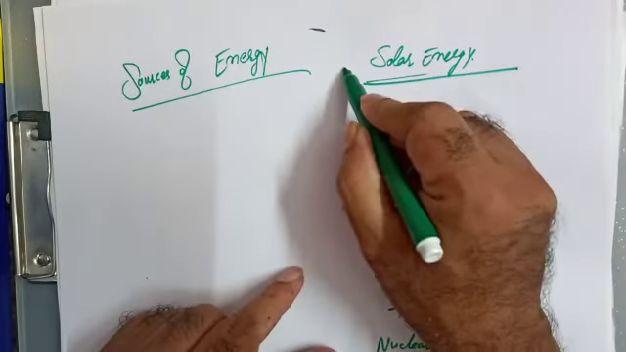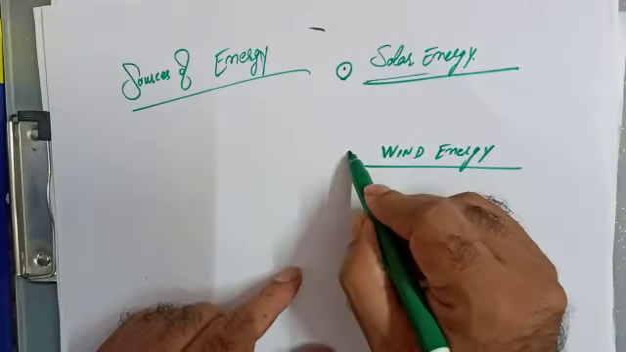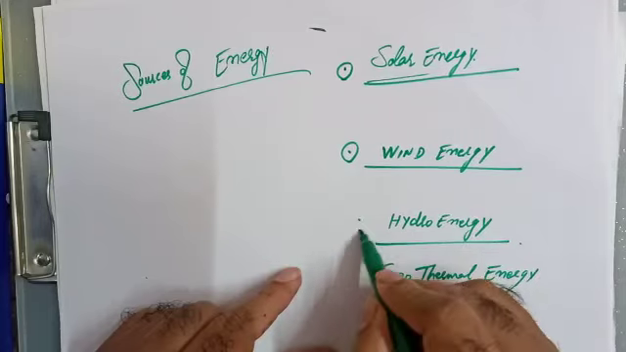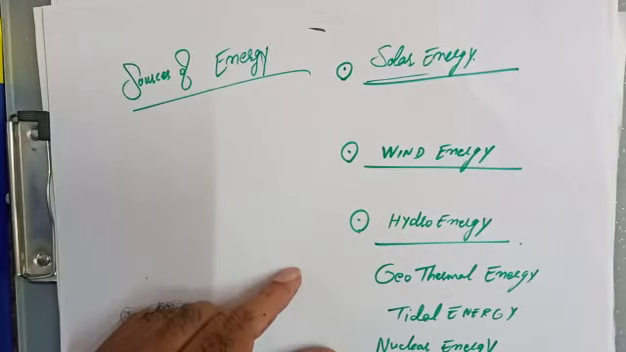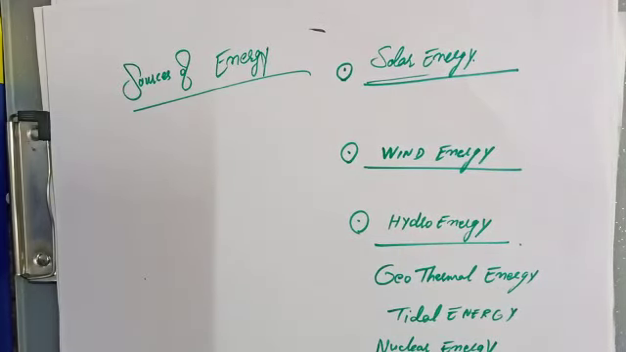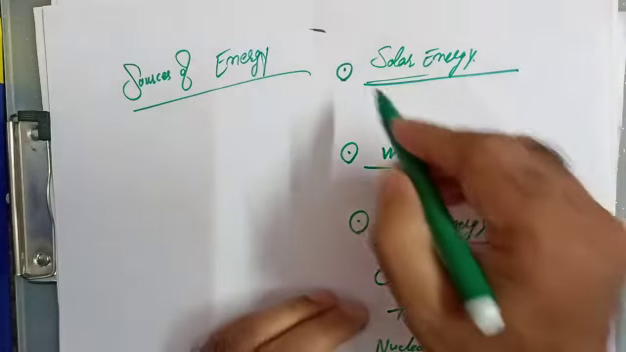So here are some vital sources I am discussing. The renewable sources of energy. Yes, these are three main things. Main sources are there. So what do you know about the solar energy?